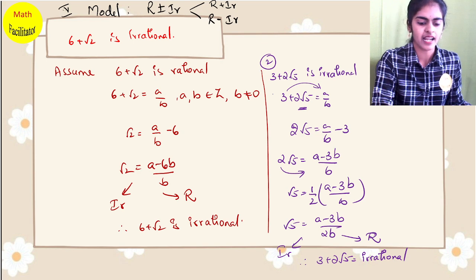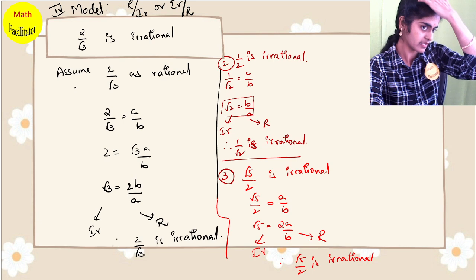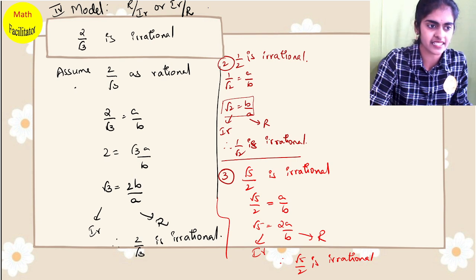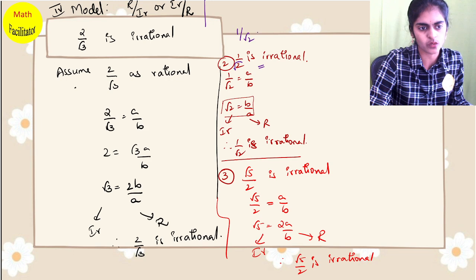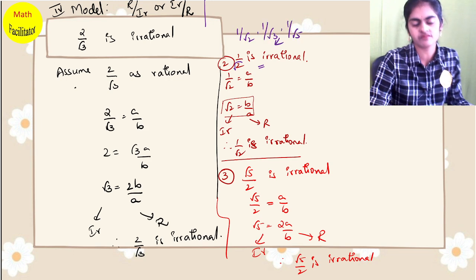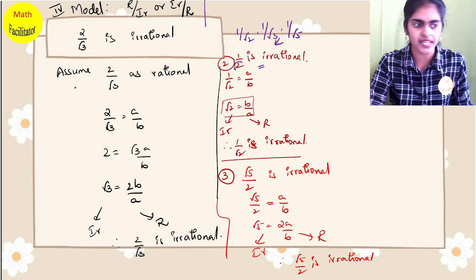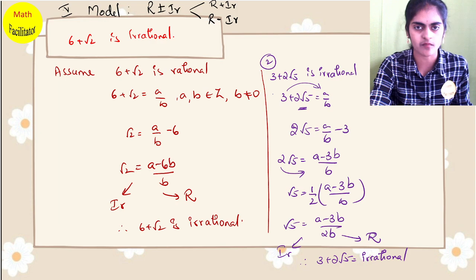Is it clear? And these are the basic models. So in division you can also segregate it as a separate model like 1 by irrational number. Okay, 1 by irrational number like 1 by root 2, 1 by root 3, 1 by root 5, all the same model. So in total I have segregated into 5 basic classic models.